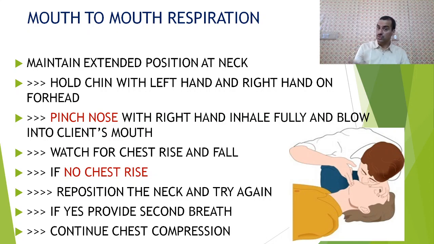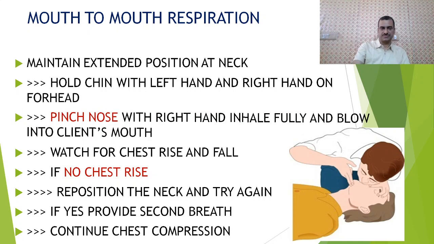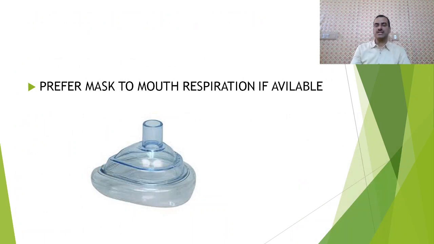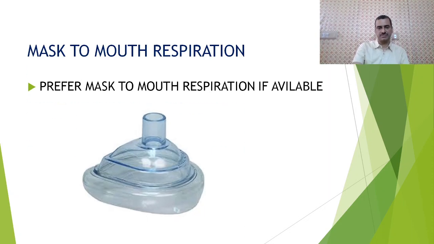If there is no chest rise, then we will reposition the neck and again give the second breath, and then we start chest compression again in the ratio of 30:2. Prefer mask to mouth respiration so that infection can be prevented. If a mask is available, then it is better.